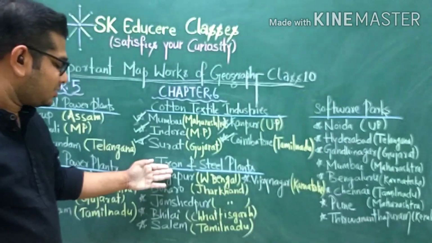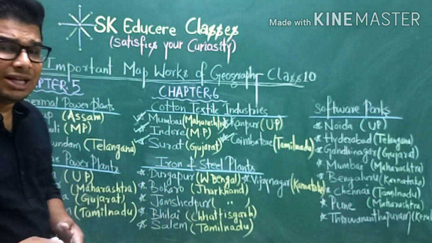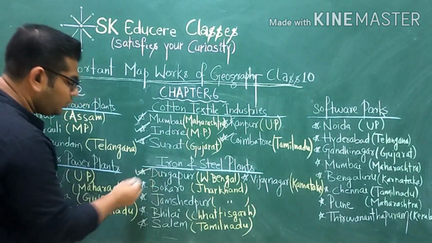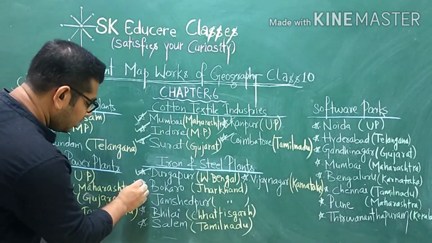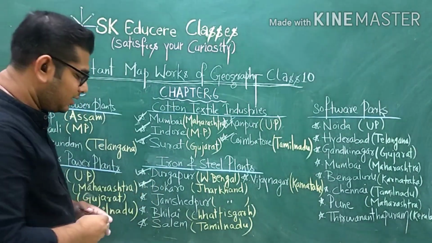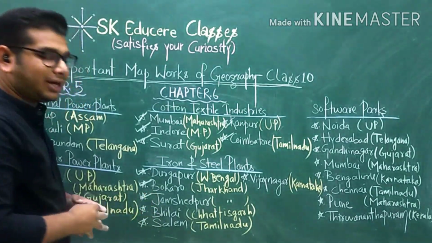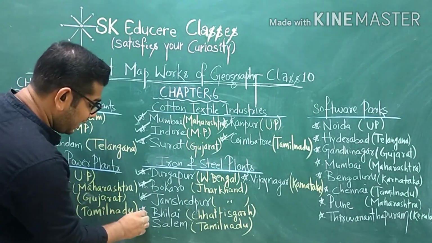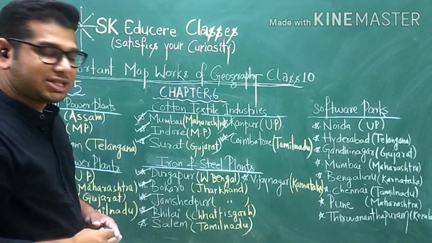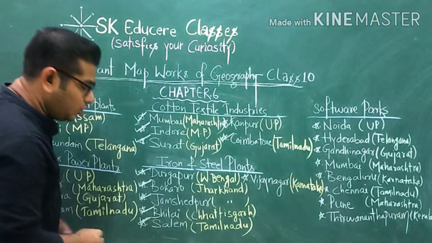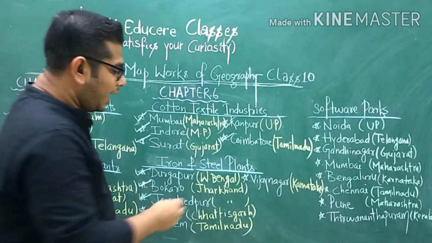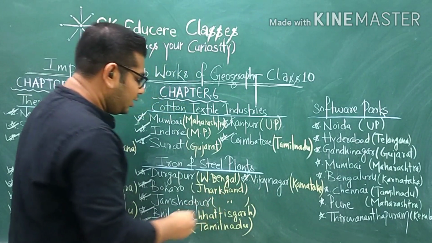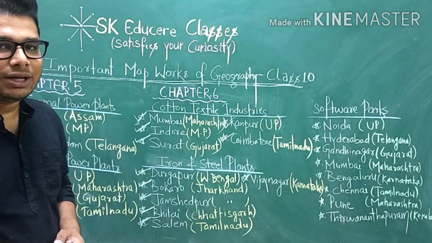Further, you may also be asked to locate iron and steel plants such as Durgapur, which is located in West Bengal, Bokaro, located in Jharkhand, Jamshedpur, located in Jharkhand, Bhilai, located in Chhattisgarh, Salem, located in Tamil Nadu, and last one is Vijayanagar iron and steel plant located in Karnataka.